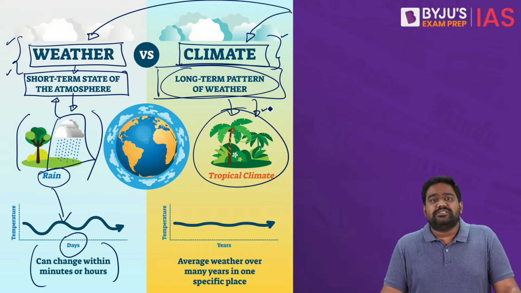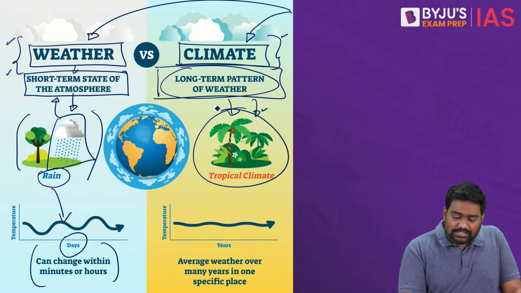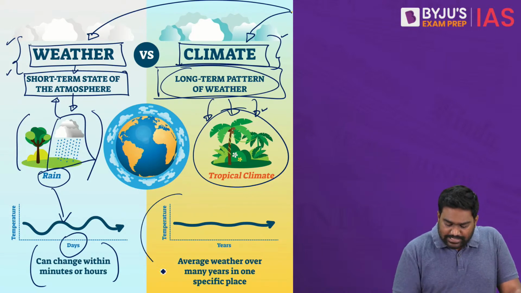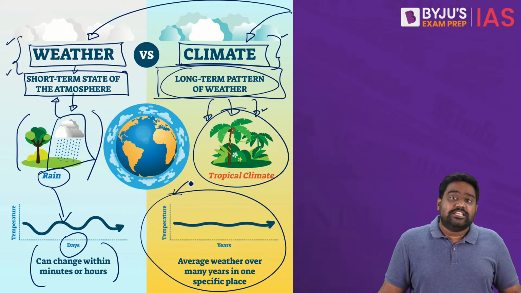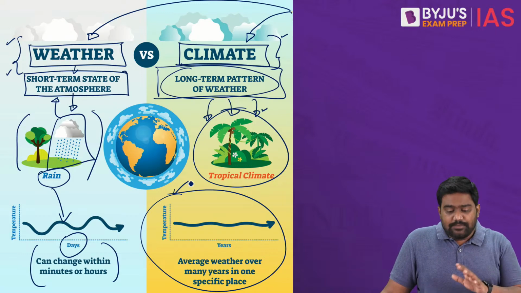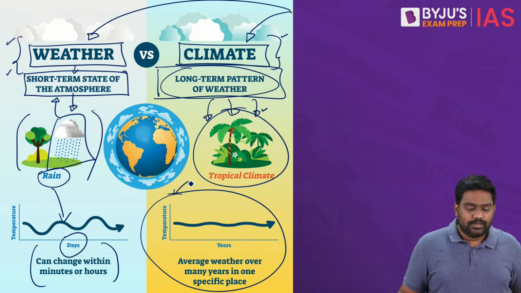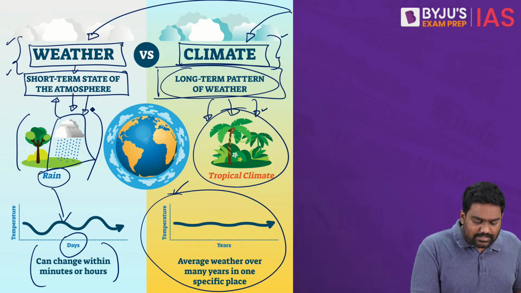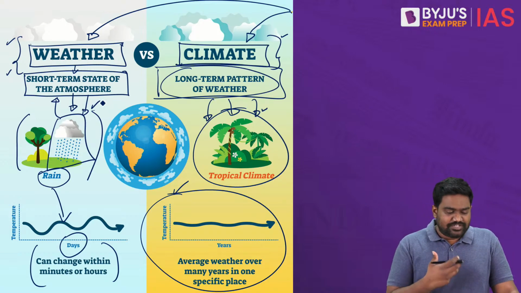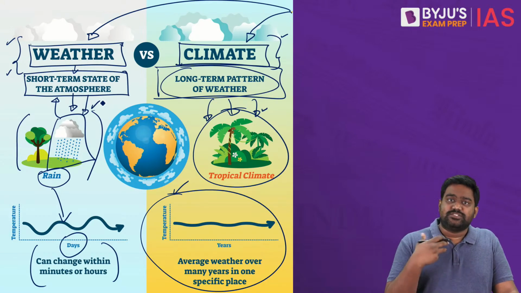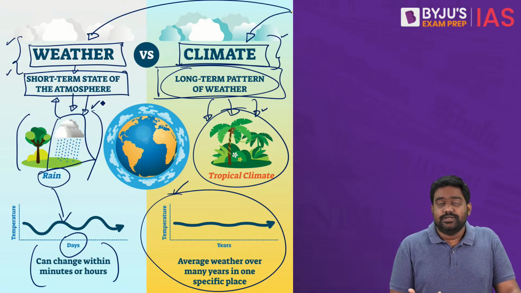Weather changes day to day or season to season, but climate remains the same for decades together, maybe even for centuries together. So climate is a reference to a long-term phenomenon, how the long-term weather patterns behave in a given region. That is climate. Whereas weather is a more short-term phenomenon which keeps changing on a day-to-day basis, weekly, monthly, seasonal basis. Got it?